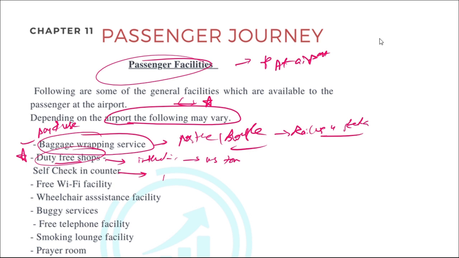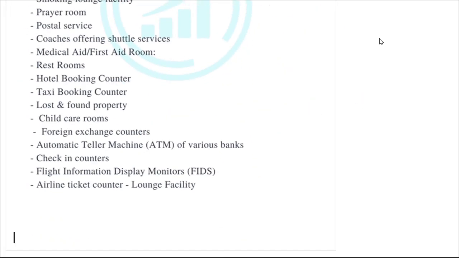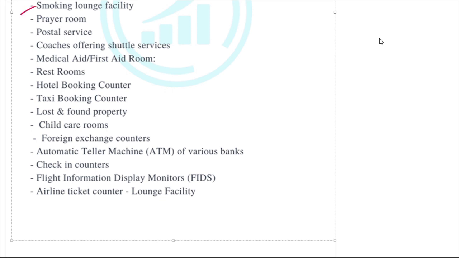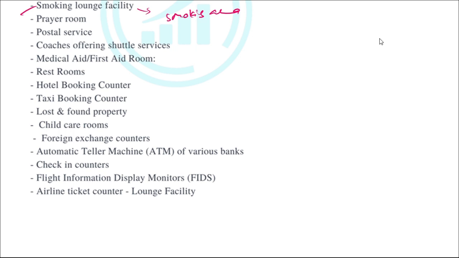Self check-in counters. Passengers can go themselves and they can do a check-in. They need not go to the airlines counter for this. So this facility is also there in some of the airports. Free Wi-Fi facility, wheelchair assistance facility for senior passengers or the disabled persons, buggy service for senior passengers, then free telephone facility, then smoking lounge. There will be a dedicated smoking area. People who want to smoke, they have to go to the smoking area, as inside the airports people are not allowed to smoke. So they have a dedicated smoking room.